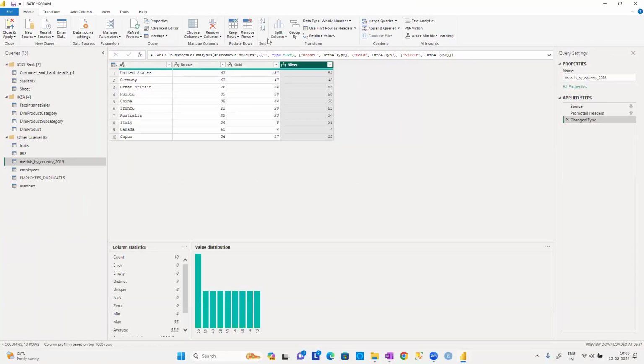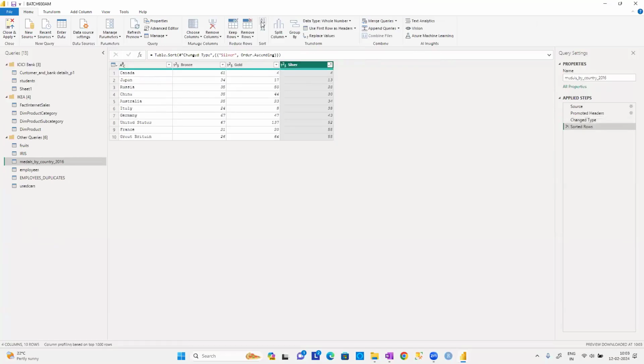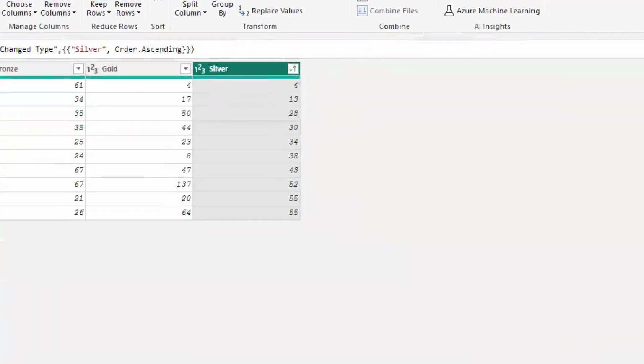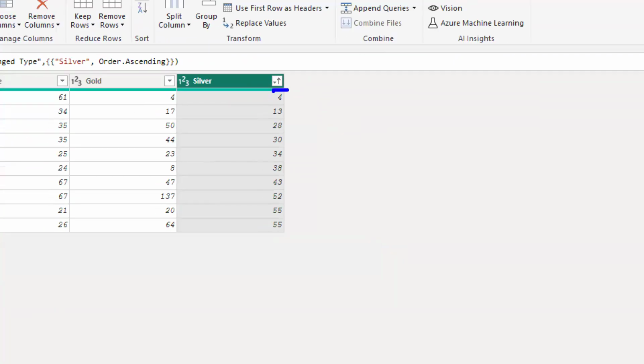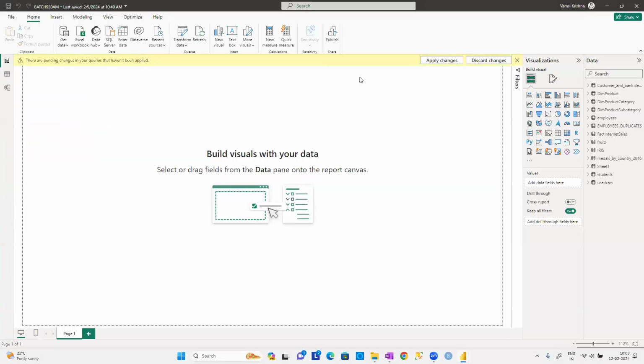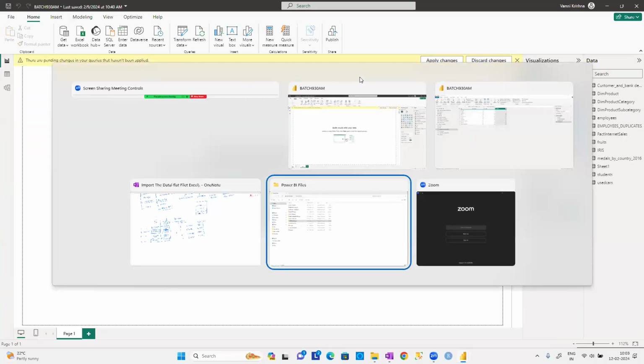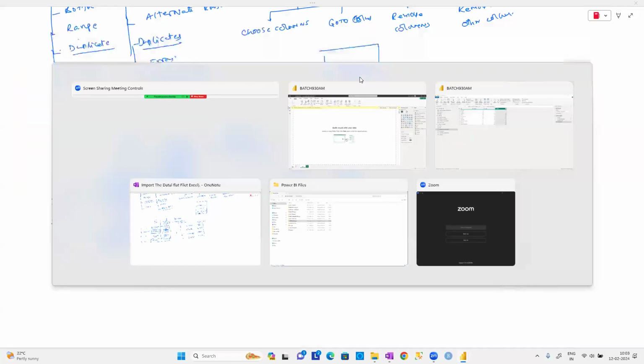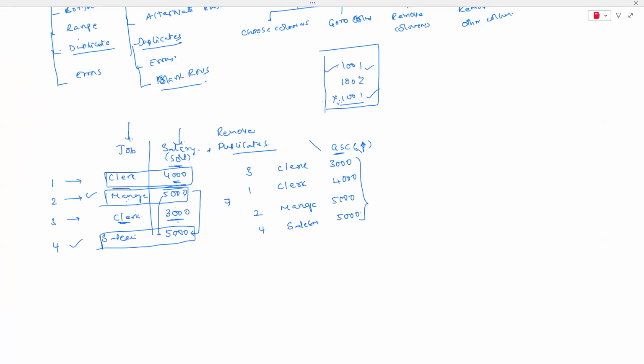For example, I applied the sorting in the ascending order, guys. Can you observe carefully? An up arrow has come just beside this particular drop down button. Okay. So that is going to be ascending order. So that's the reason I'm writing it as ascending order. Now, what is the next step, guys? After applying the ascending order, now let us say that this is in the descending order. Now, what is the meaning of descending order now?